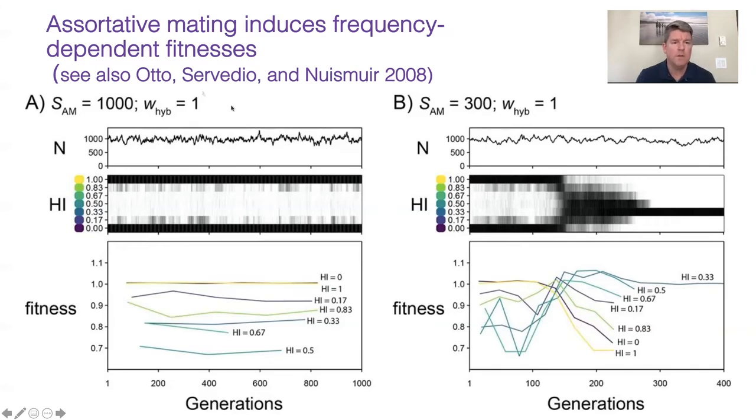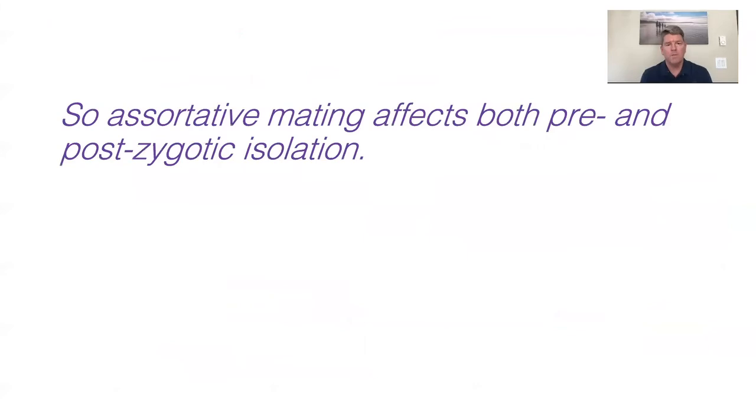Now, this is not a new phenomenon. It's been discussed, for example, in this paper, Otto et al. They discussed this kind of phenomenon of rare mating type disadvantage and how assortative mating can induce this. But it hasn't really been incorporated broadly into hybrid zone theory or speciation theory. So assortative mating affects both pre- and postzygotic isolation.